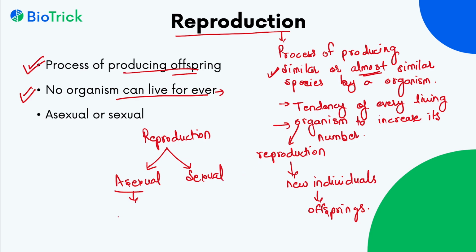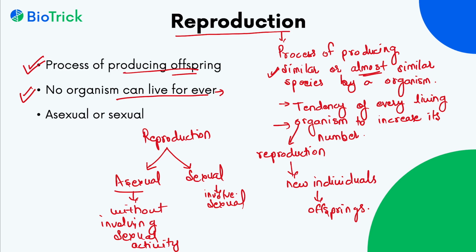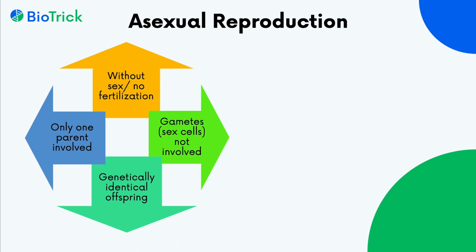Asexual method is without involving sexual activity, while sexual method involves sexual activity. There are some other differences also between asexual and sexual reproduction. So let's understand what are the features of asexual reproduction.